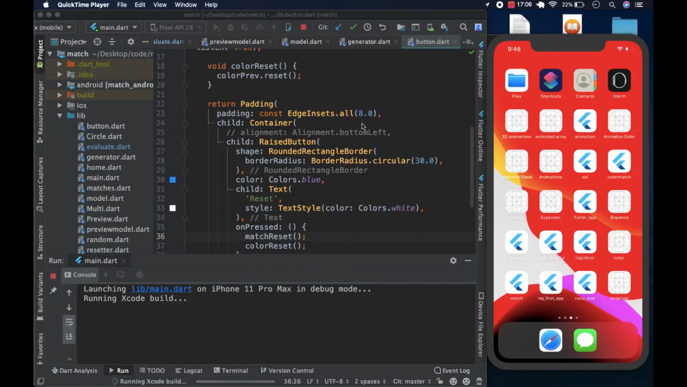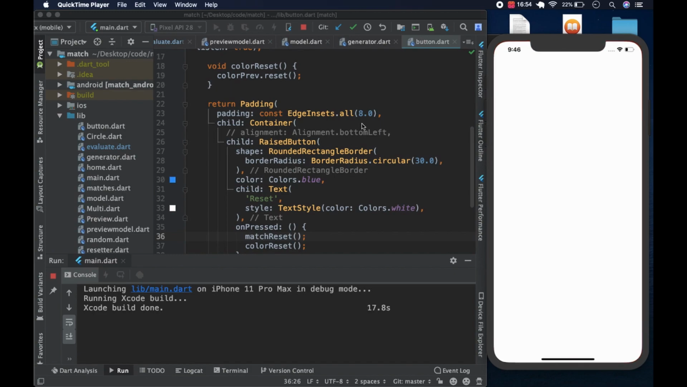This is Waga. We're going to continue with our color matchup, and the goal today is to set the reset button. The reset button will first return the sliders back to the initial position, and it will also give us a new color in the preview model. In the preview circle, we'll have a new color.